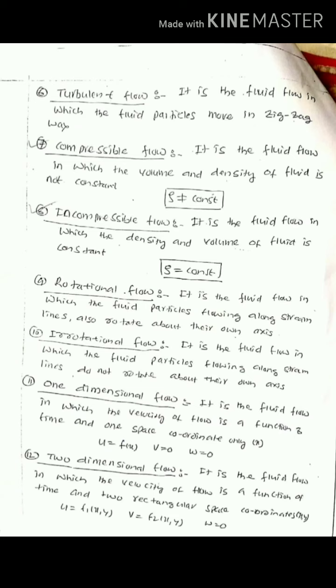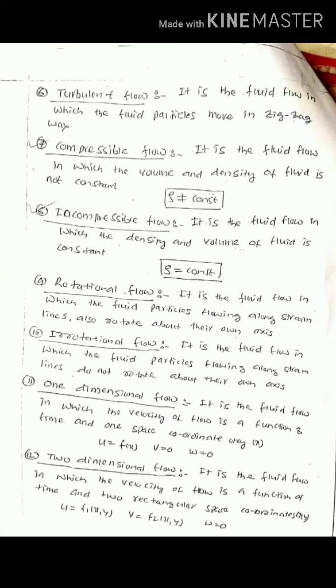Another type of flow is compressible flow, for which the volume and density of the fluid is not constant, that is rho is not constant. Incompressible flow is the flow in which the density and volume of the fluid is constant, that is rho is equal to constant.